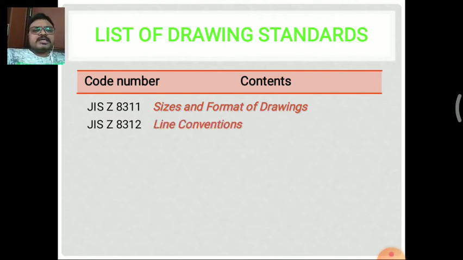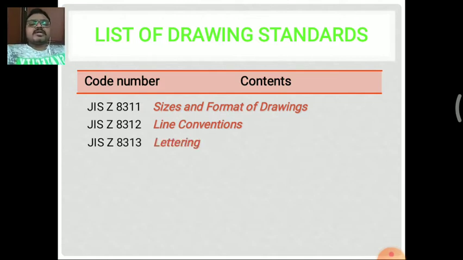Next one is JIS Z 8312 for line conventions, that is for the different types of lines we are using in the drawing. So what are the different types of lines, what are the line conventions, and why we are using them. These are all defined by this code number 8312.